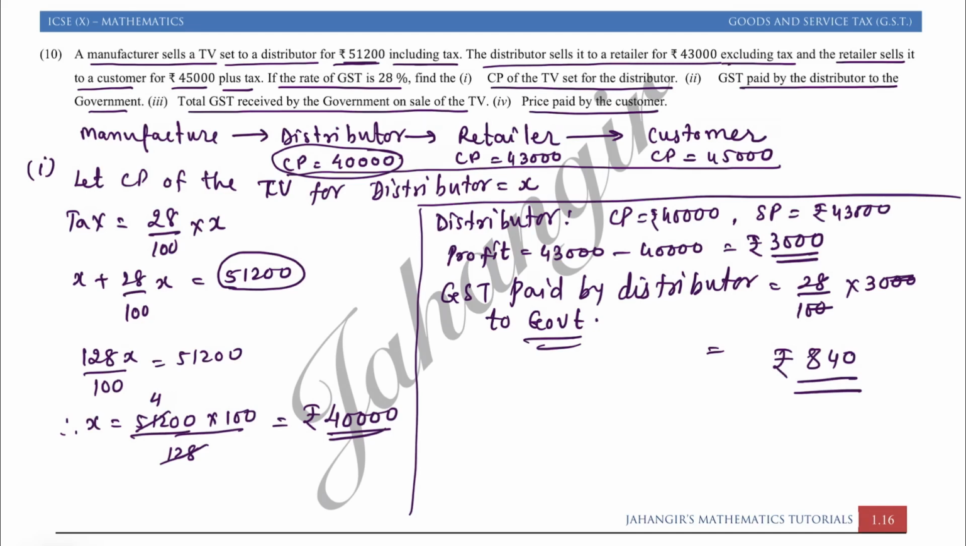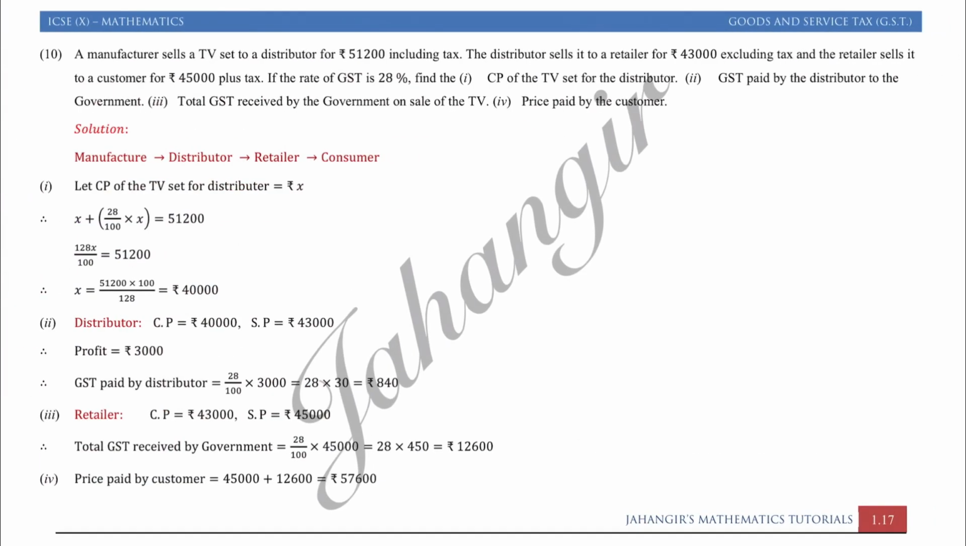Now the total GST received by the government on the sale of the TV. So whatever amount the government will get, that is on the buying price of the customer. So what is the customer's buying price?